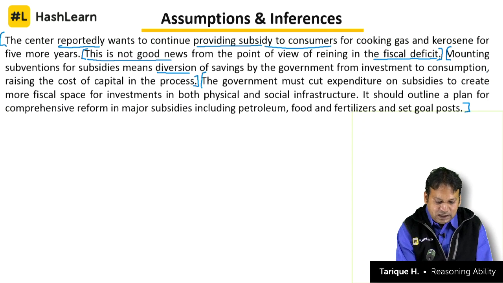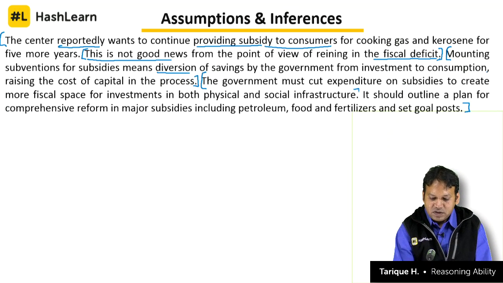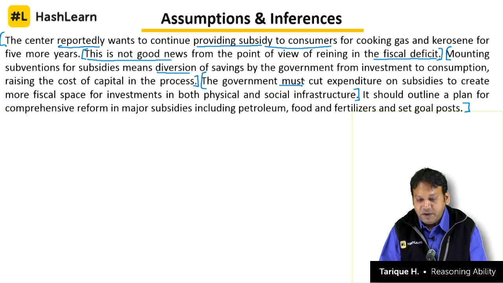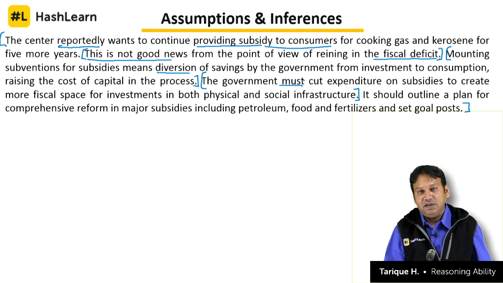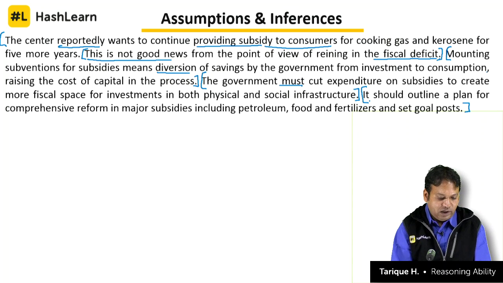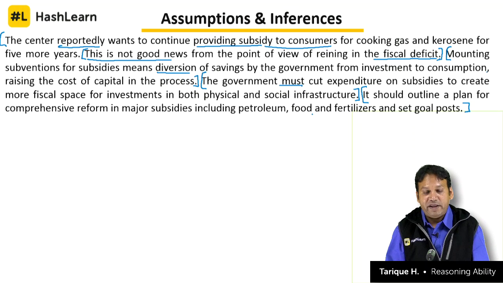The government must cut expenditure on subsidies to create more fiscal space for investment in both physical and social infrastructure. It's a very strong word, the government must cut. The author believes that is the definite requirement for the government, that it should cut the expenditure on subsidies. Instead of spending on subsidies, it should create more space, more budget for investment in physical and social infrastructure. It should outline a plan for comprehensive reform in major subsidies including petroleum, food and fertilizers, and set goal posts. So basically the government wants to continue the subsidy, and the author is trying to tell why this is not a good plan and what the government should rather do.